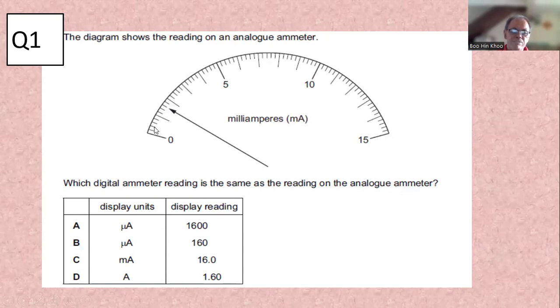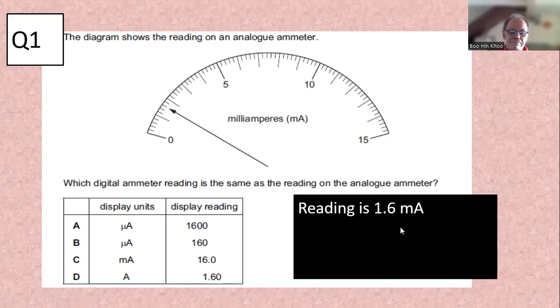So each smallest division is 0.2. So it's 1.6 milliamp. Right? 1.6 milliamp is not among the choices, so you have to convert it to microampere. Multiply by 1,000. So the answer is A.